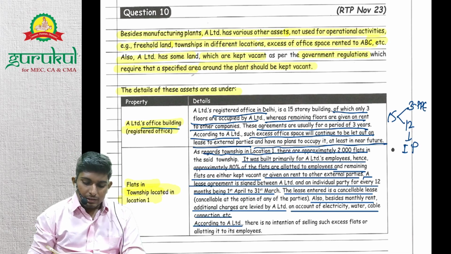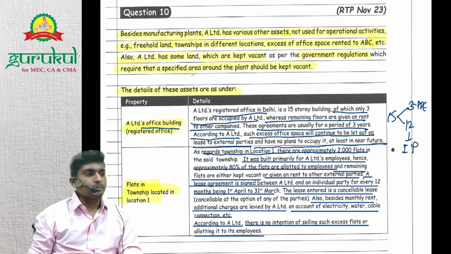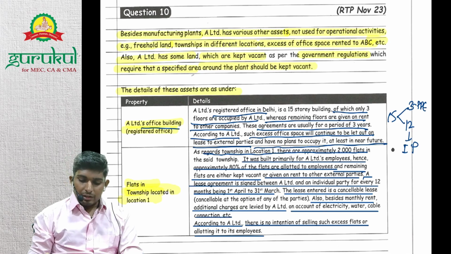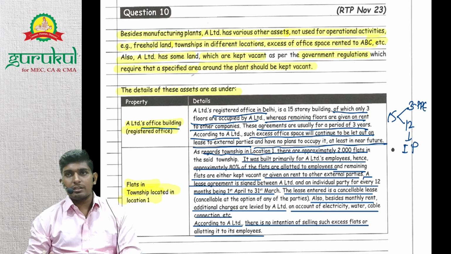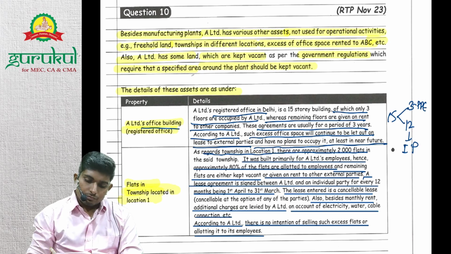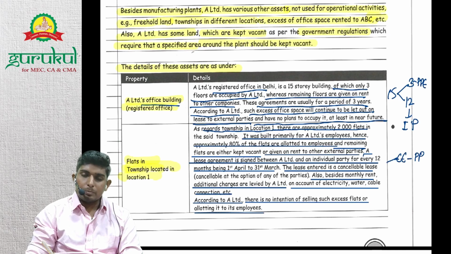According to A Limited, there is no intention of selling such excess flats or allotting them to employees. So whether it will be PP or investment property, it depends. Basically, all flats can be separately sold. When flats have been allotted to employees, those are compulsorily PP.